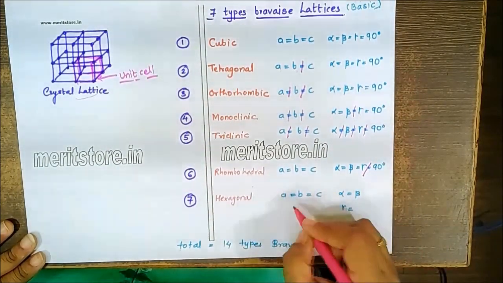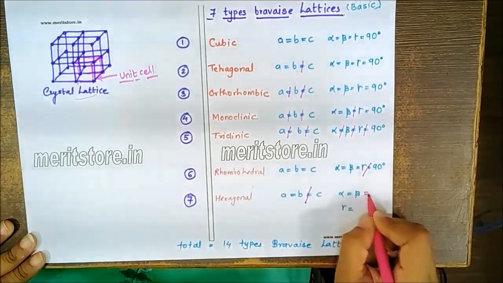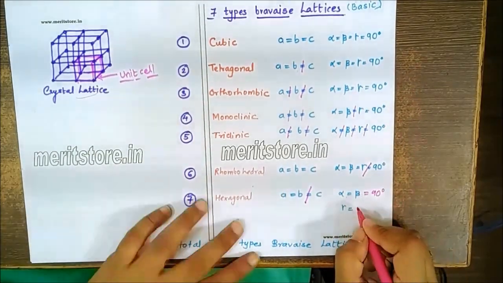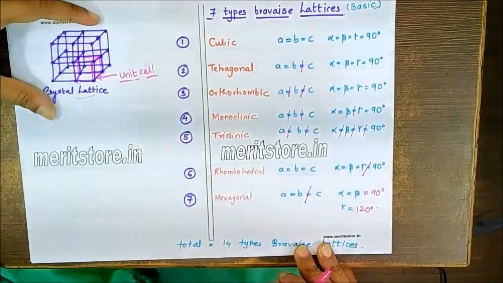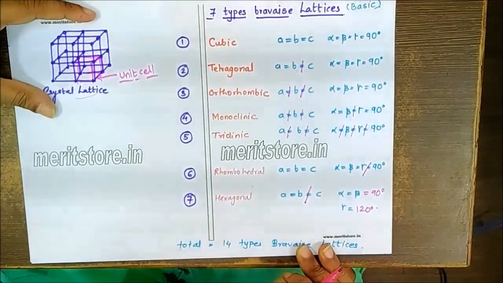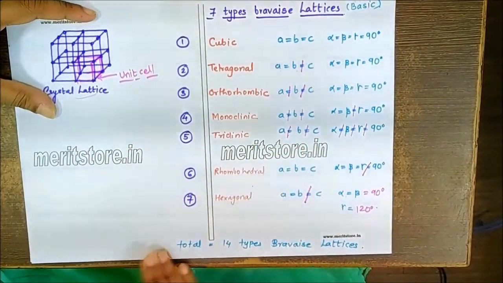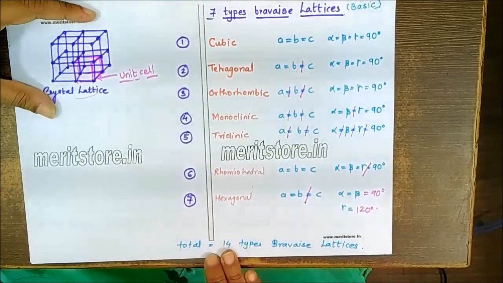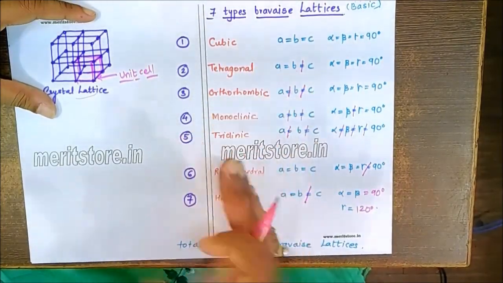And hexagonal: a = b ≠ c, alpha = beta = 90 degree and gamma = 120 degree. Now we say there are 7 types of Bravais lattices, which are the basic ones. These are the 7. But the actual total Bravais lattices are 14, because each of the types is divided into subtypes.